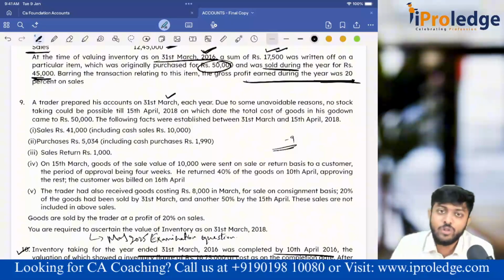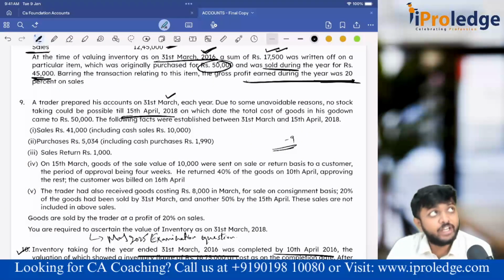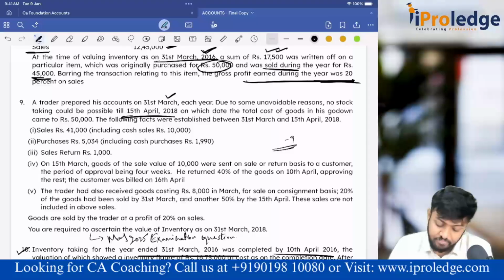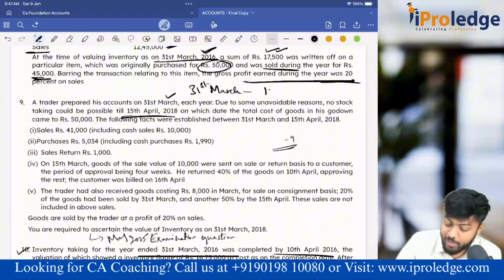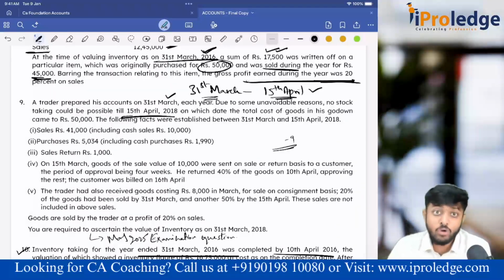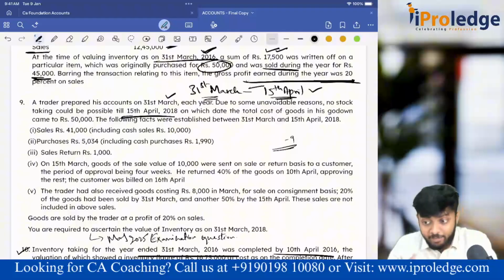So that's why we'll do closing stock taking on 31st March, but in this case what happened, they were not able to do it. Okay. When did they actually do? They did the actual stock taking on 15th April 2018. Okay. Now, from 31st March till 15th April, many things would have happened. No? Now, for 31st March, if I take 15th April stock, is it correct? No. Between this period, many purchases could have happened, many sales could have happened. That movement and all should I consider?